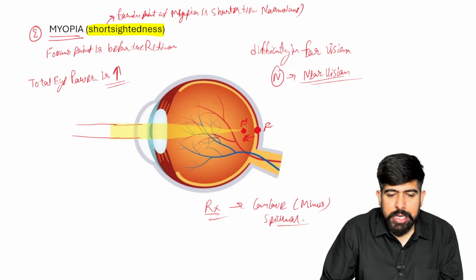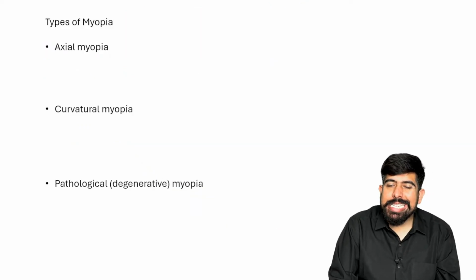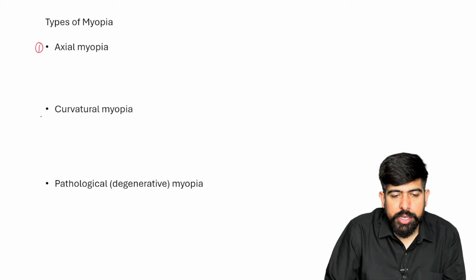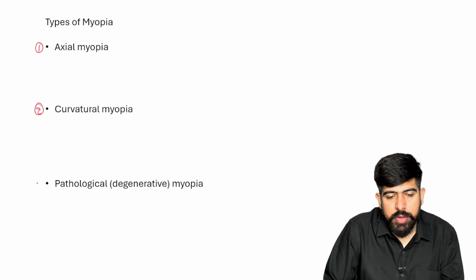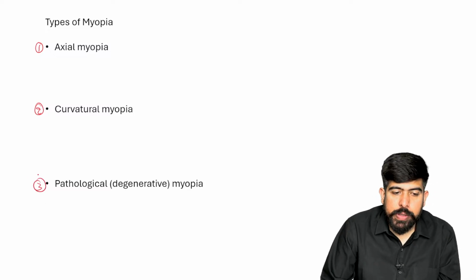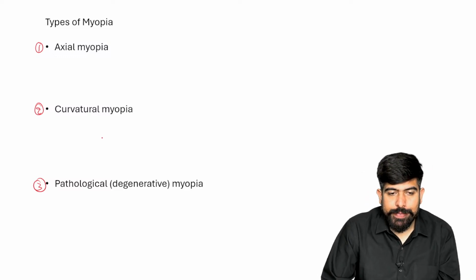Now moving forward to the next one. There are types of myopia also. There are three types of myopia. The first one, as we talked about, is axial. The second one is curvatural, and the third one is pathological. So we have the axial, the curvatural, and the pathological.